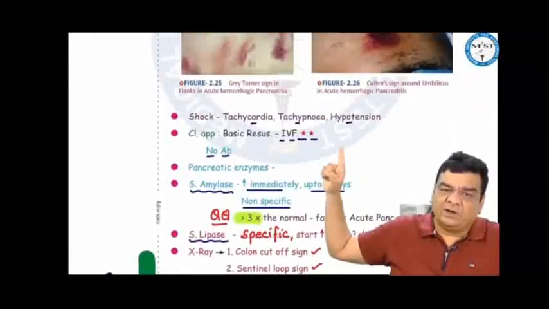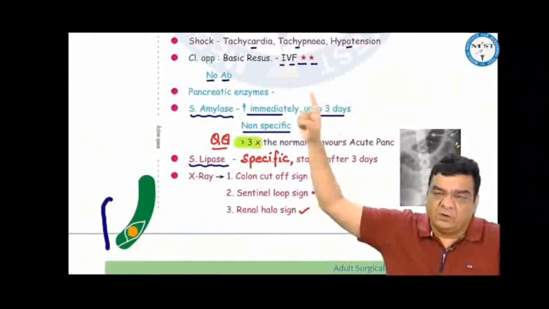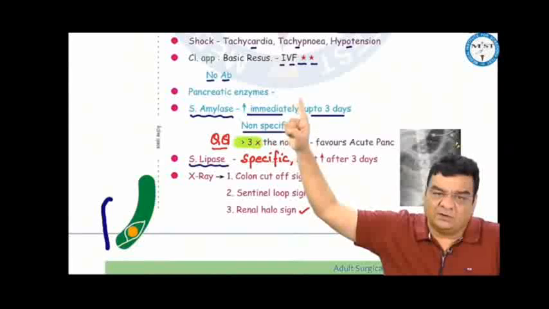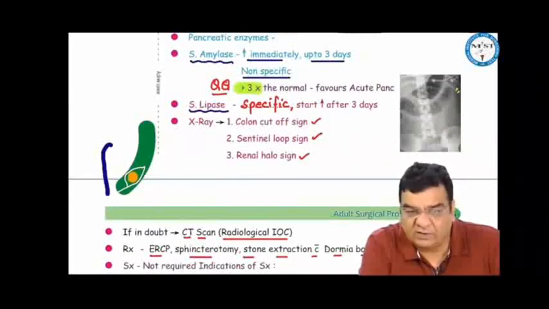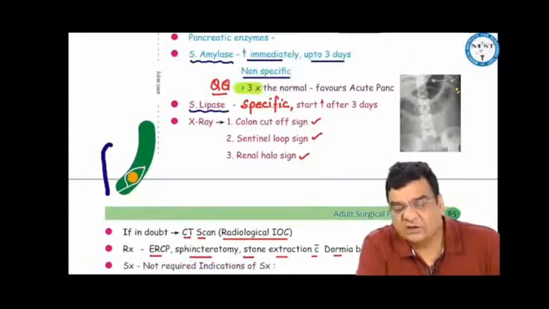Shock-like features like tachycardia, tachypnea, and hypotension: basic resuscitation, we pump in IV fluids to save the life. No role of antibiotics initially because it is enzymatic necrosis and not bacterial necrosis. We can get the pancreatic enzymes blood test done, serum amylase and lipase. Amylase is non-specific, but it starts rising immediately. If it is more than 3 times the normal, it favors acute pancreatitis. Serum lipase starts rising after 3 days, but it is specific.